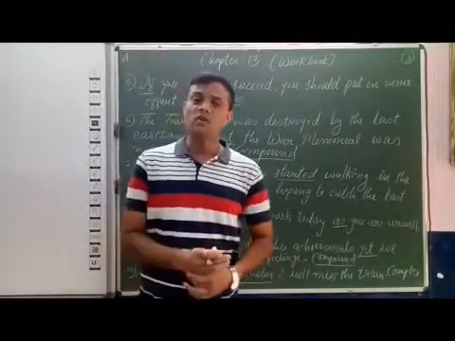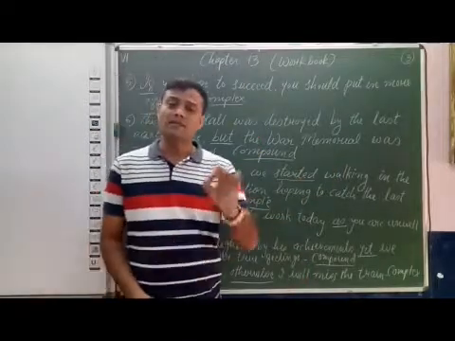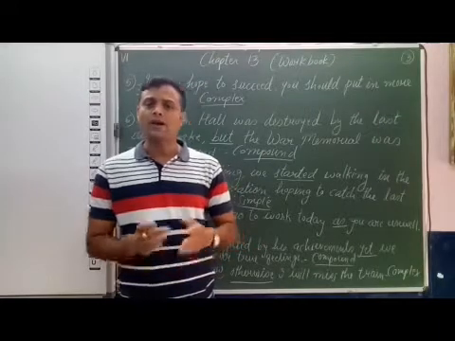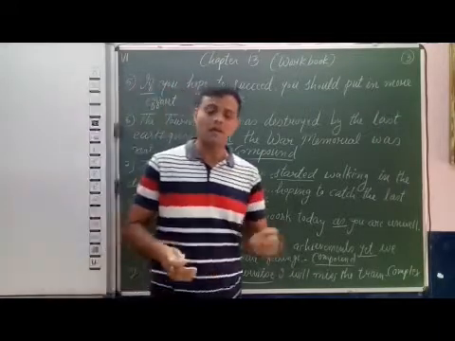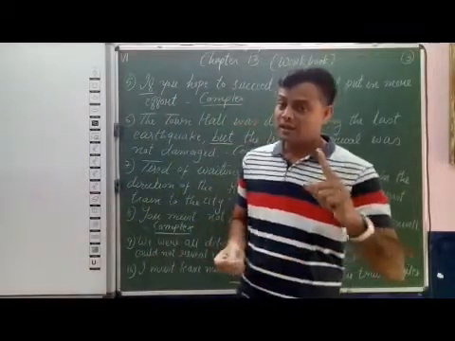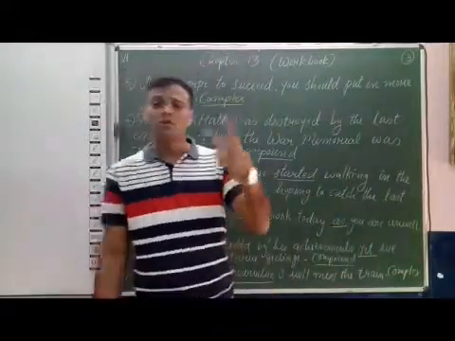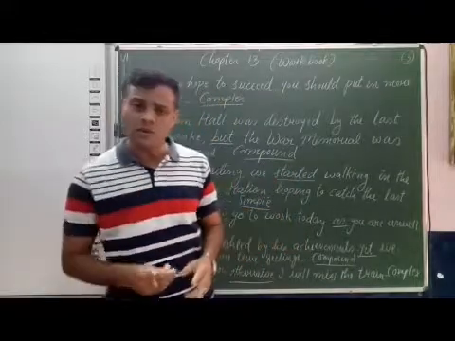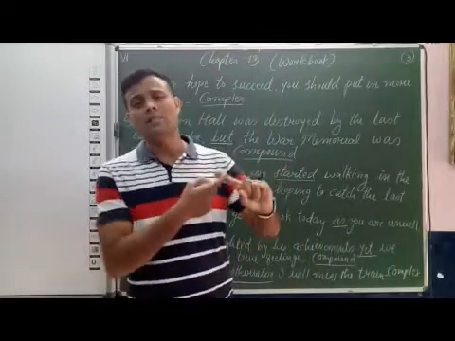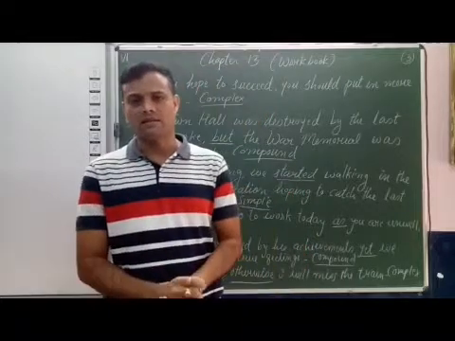Students, this is the solution of the exercise from our workbook, chapter number 13, page number 73 and 74. We have to identify whether the given sentences are simple, compound or complex. I recapitulate. Simple sentence, it has only one finite verb. Compound sentence, two clauses joined with coordinating or correlative conjunction. And complex sentence, one main clause, one subordinate clause joined with subordinating conjunction.